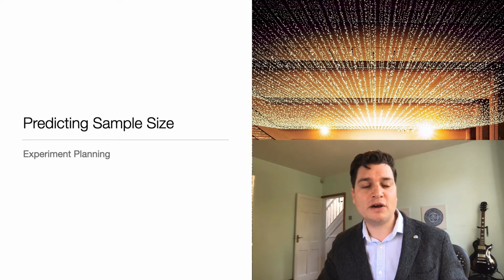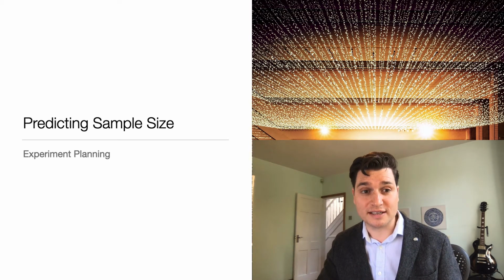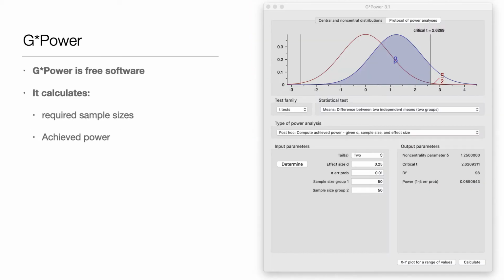So how do we calculate that power, and how do we predict sample size? To predict sample size, use software called G*Power. Now, G*Power is free. It does a lot of stuff that I'm not going to go into in this video, but you can work out the sample size that you require for your test, and you can calculate the power that's achieved.